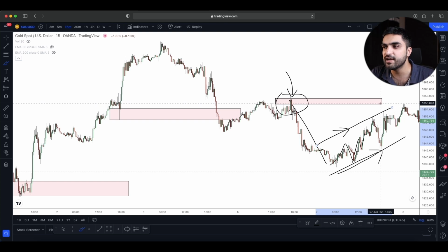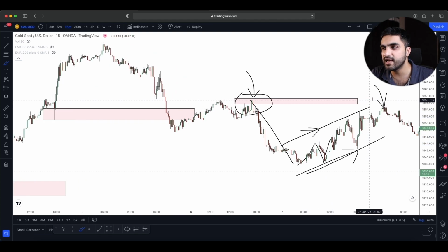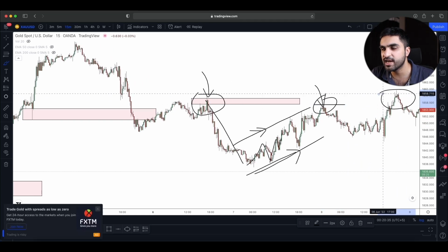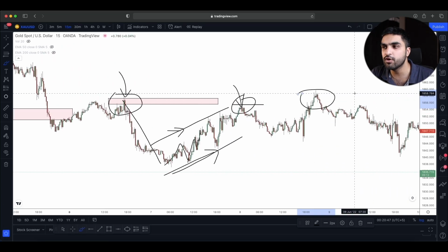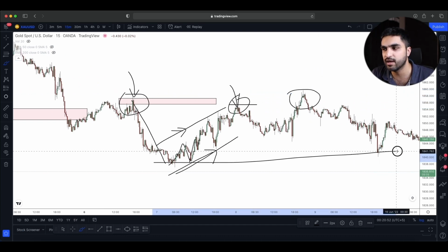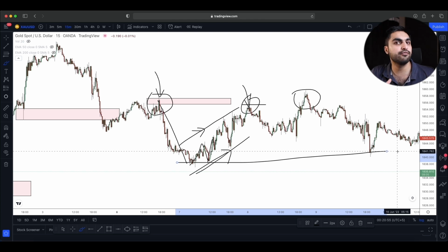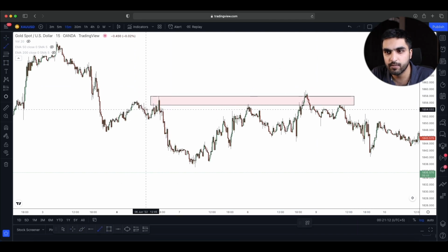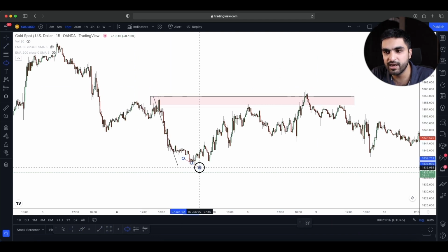And not only that, the other thing is that when we reached that level, we got rejected once, and market tried again here. We got rejected the second time, and the moment we got rejected, look what happened. The market started to go to the downside again. So where do we need to place our trade, and where do we need to place our stop loss and take profits? As this was our supply level, which really made the movement to the downside from here to here, it's our lower low area, right?